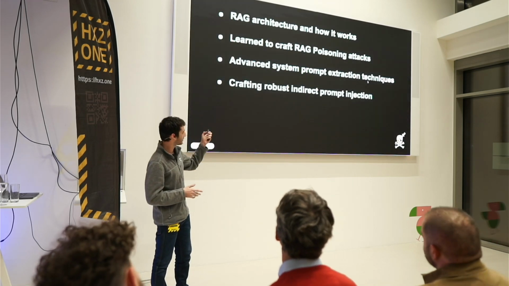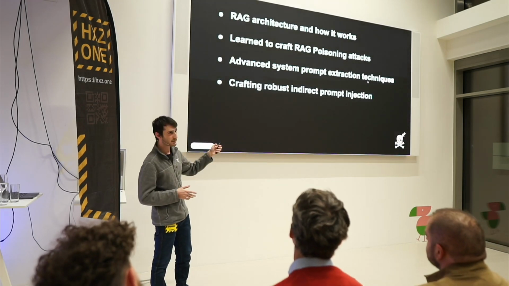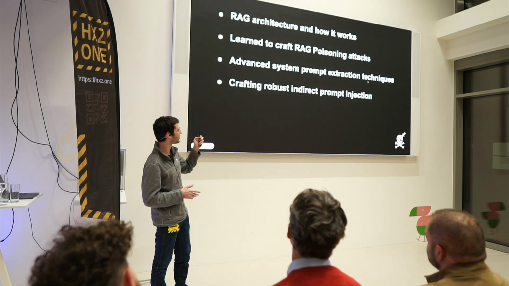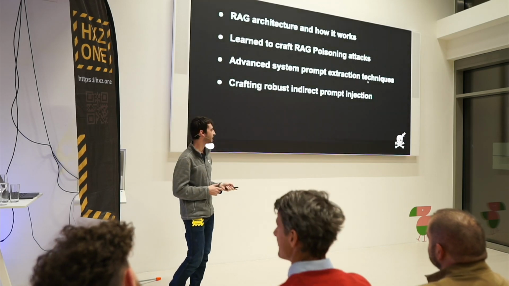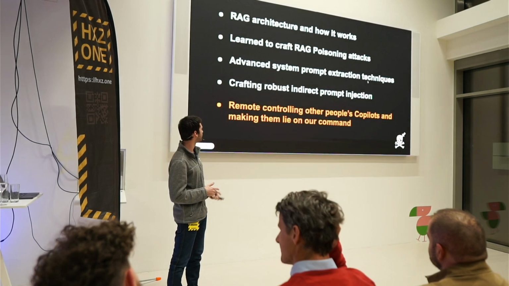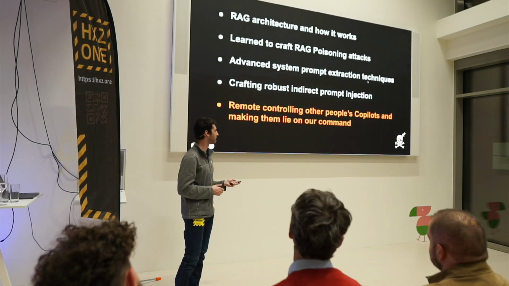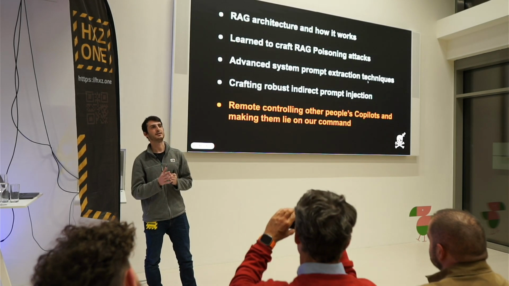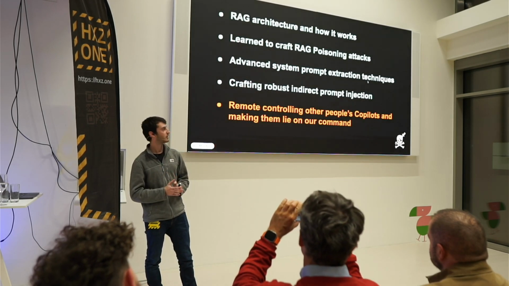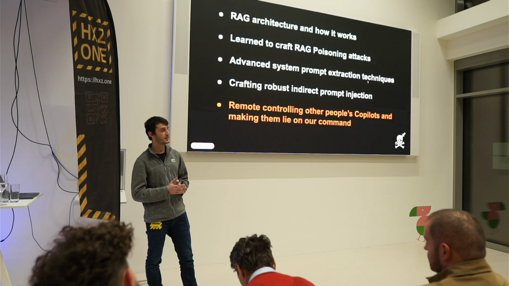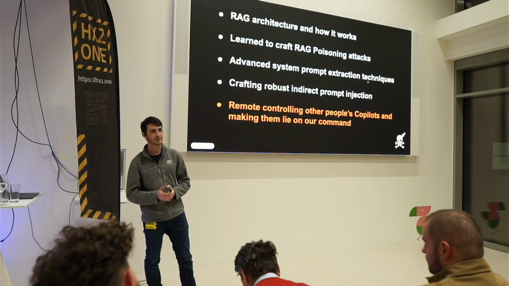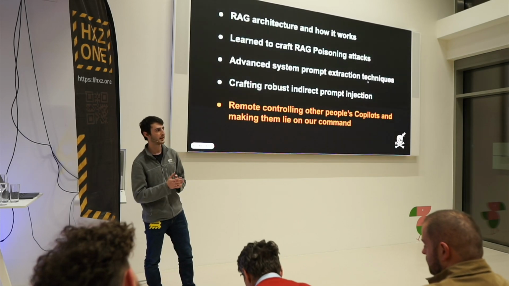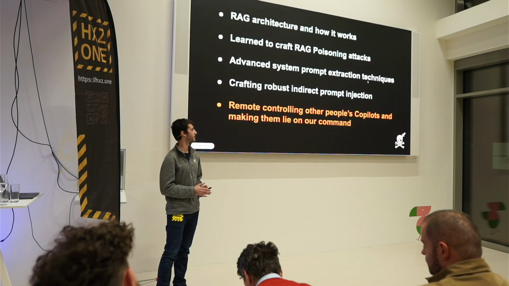We saw how we can use this system prompt to craft robust, powerful and consistent indirect prompt injections. And lastly, we achieved the ultimate goal of remote controlling other people's copilots to make them spit out lies on our command. And this is a lot, and this is powerful, and as you probably understand, this is very dangerous.